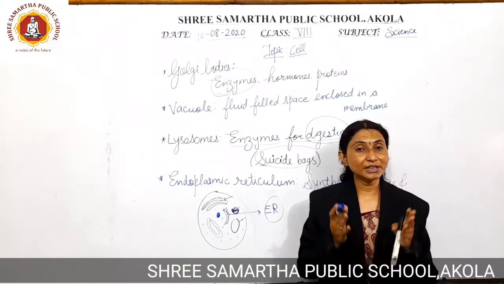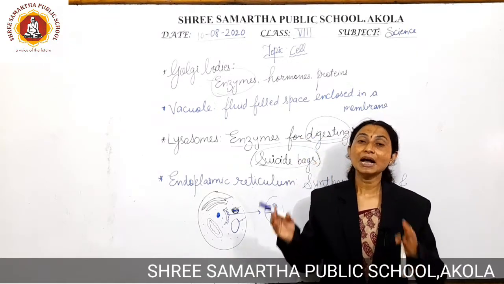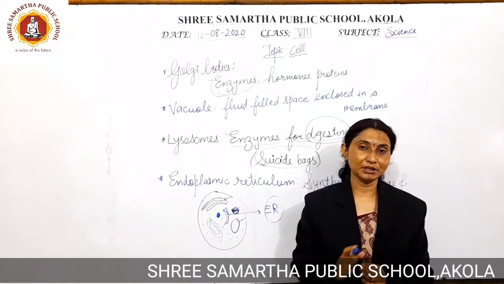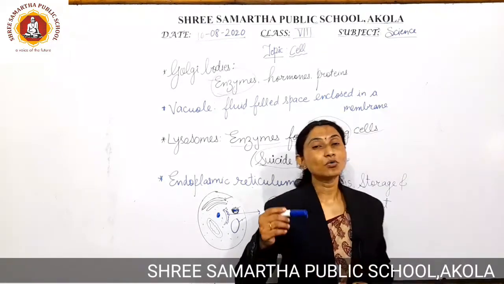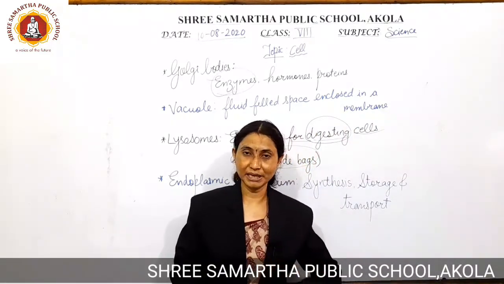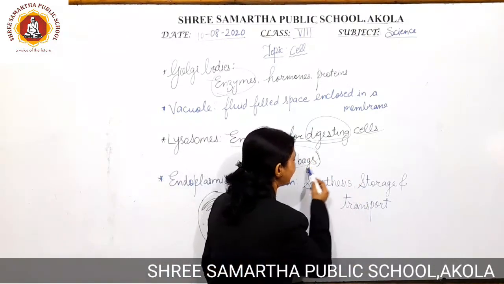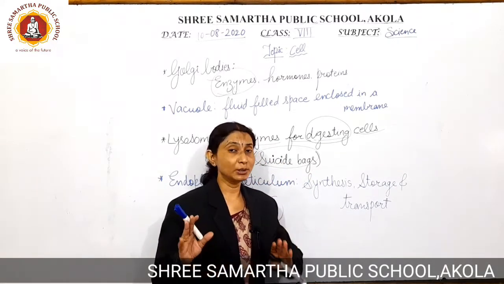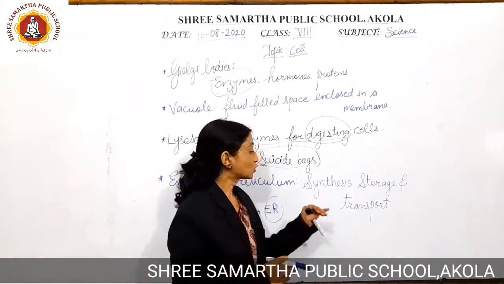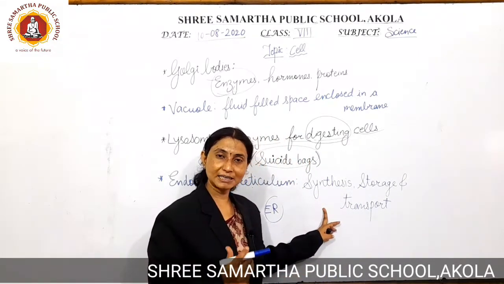All these things, when they are synthesized, need to get stored at one place, and at the correct timing, what will happen? We need to transport them from one place to another place in the cell. So if food is synthesized in the plant cell, consider the example of a plant cell, because only plants can photosynthesize. So synthesis of food material occurs in the plant body, the plant cell.